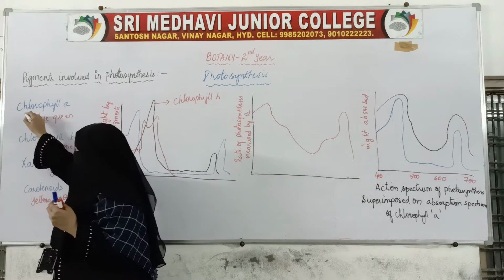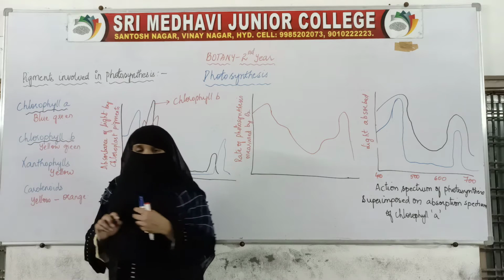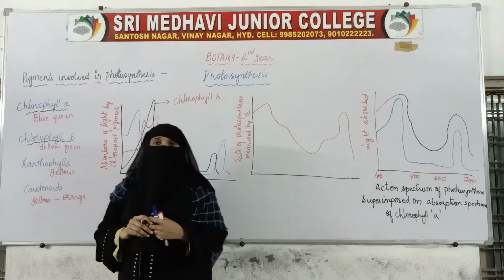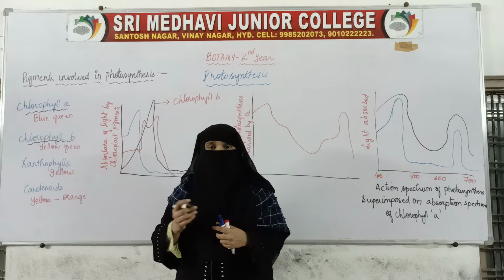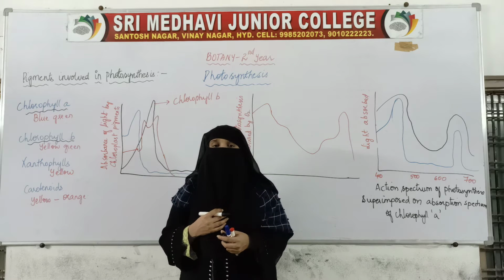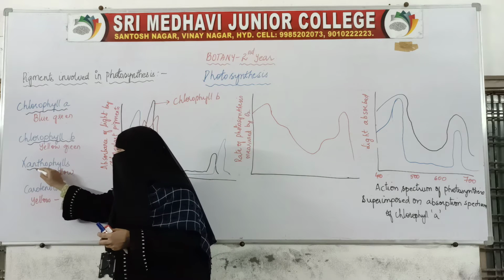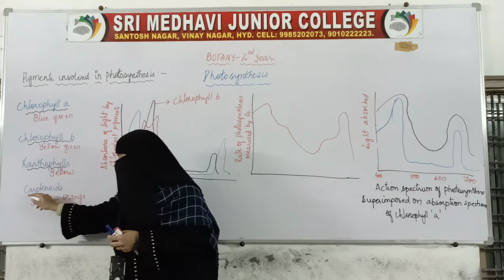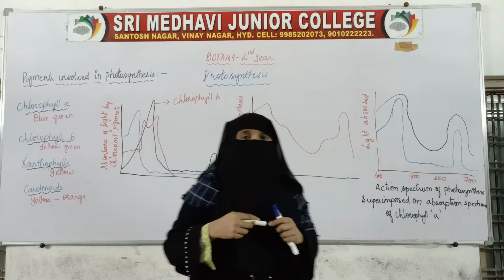Along with these two types of chlorophylls, other pigments are also present, like xanthophyll. Xanthophyll is another pigment. Carotenoid is also another pigment.